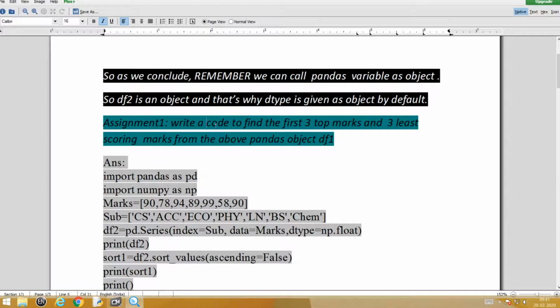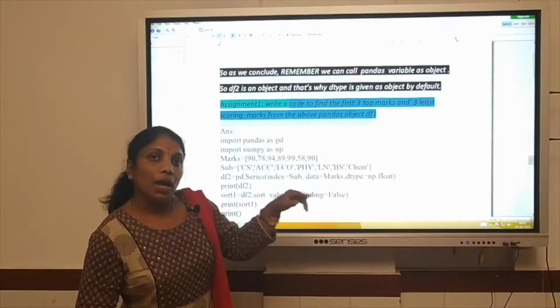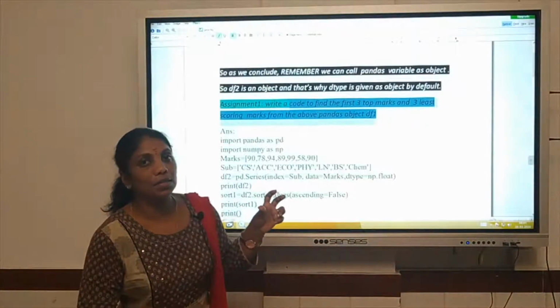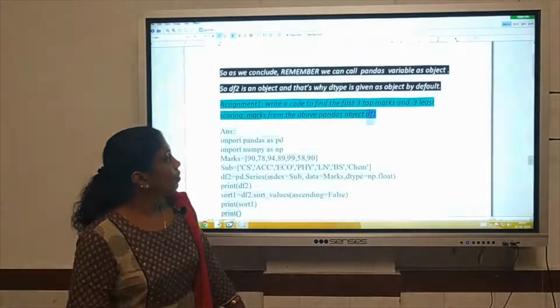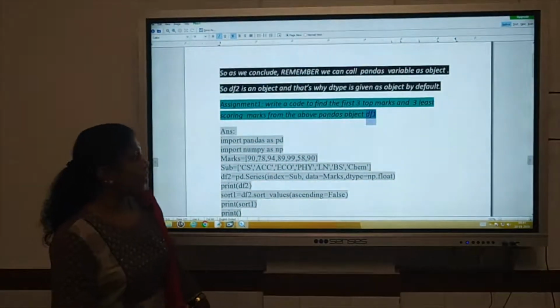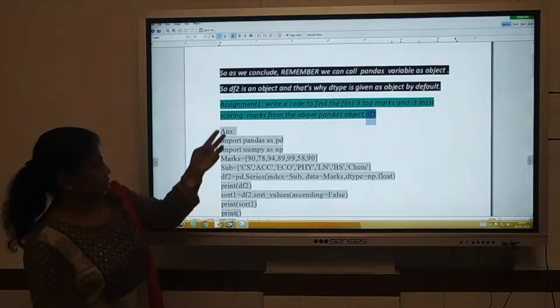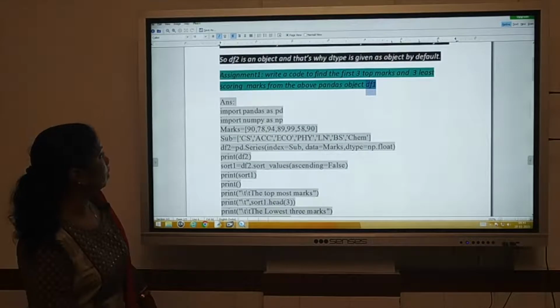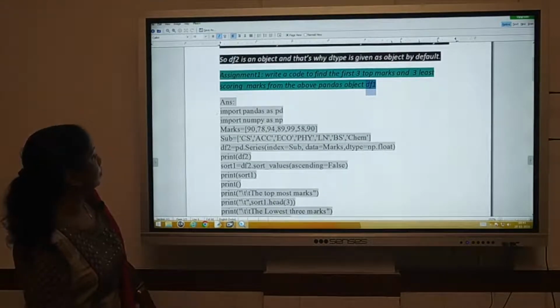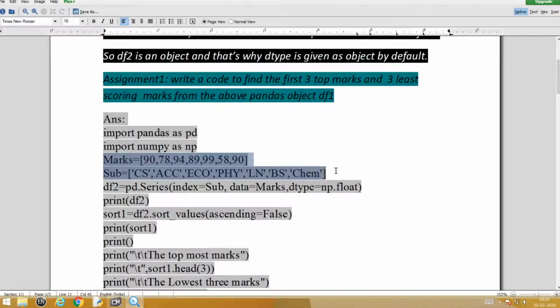The first question was, write code to find the first 3 top marks and 3 least scoring marks from the above pandas object DF1. That means in the last session we had created an object called DF1. From that we have to find the first 3 top marks. Since that session is over, I have already created the same thing once again over here. You can see marks and sub. Creation is done.